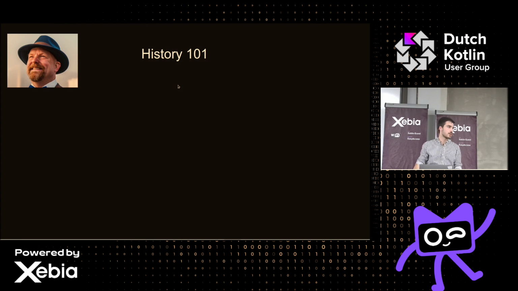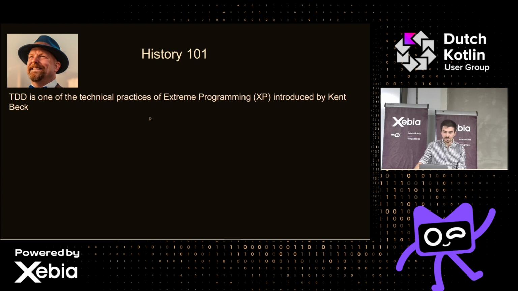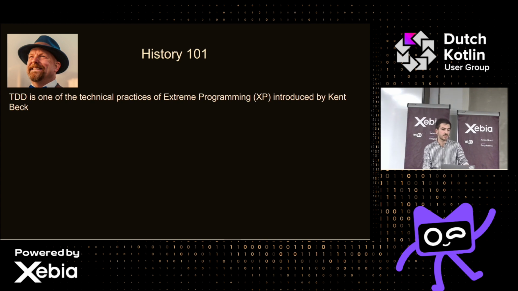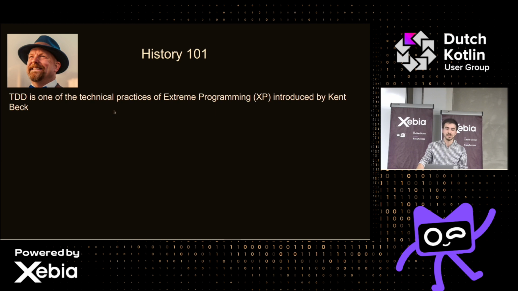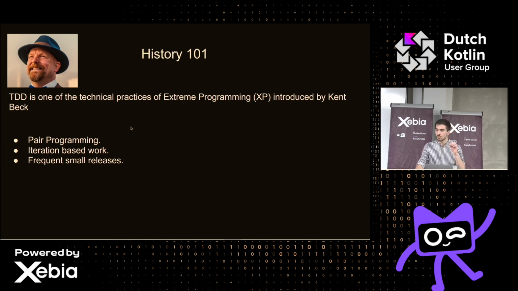So, cool. Let's start with some history. Who knows who this gentleman over here is? Okay. Yes. So, this guy is Kent Beck. He is one of the founders of extreme programming, XP, and as one tradition of extreme programming, they introduced TDD. Alongside TDD, they had other things like pair programming, iteration-based work, frequent small releases, and many other things as well. But TDD was amongst this list, and it didn't really become very popular.